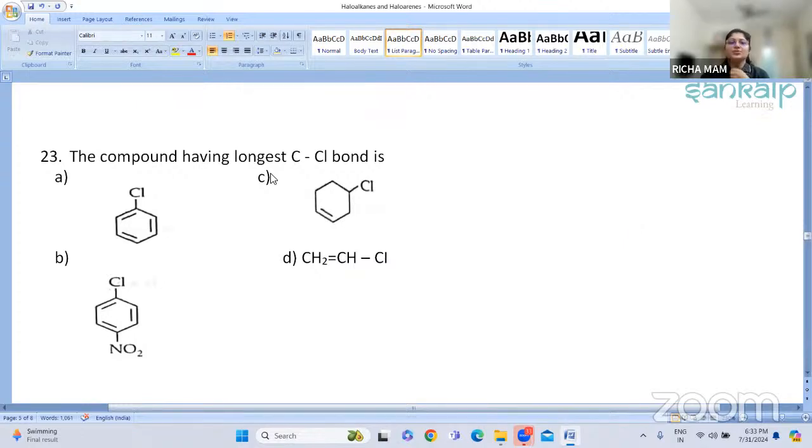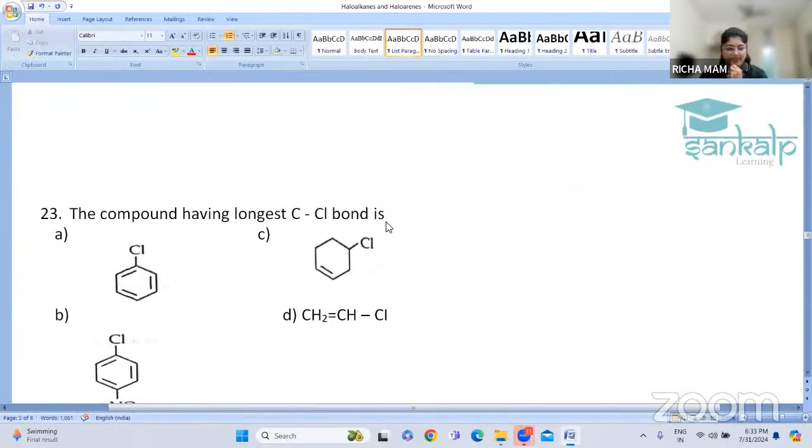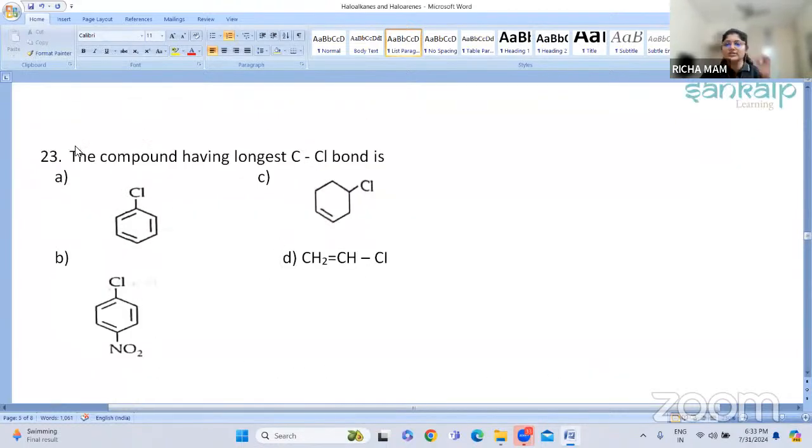So in the last class, we completed up to this particular question. Today we are going to start with the 23rd question. We are discussing the MCQs on haloalkanes and haloarenes. Let us continue. The first few questions you have seen were all based on haloalkanes. Now these are some questions based on arenes, that is, substituted aromatic rings.